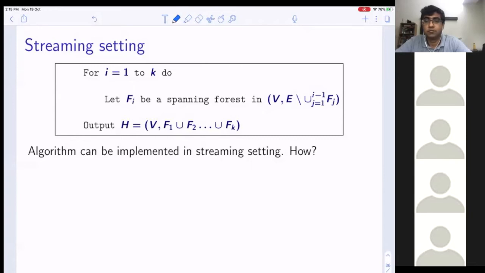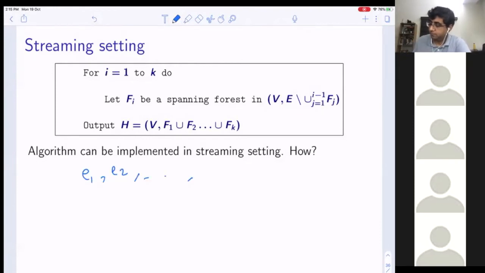Well, you can construct spanning forests in parallel. Okay. What do you use, say, colors? So how will you do that in parallel? Well, edges are coming, e1, e2, what will you do?